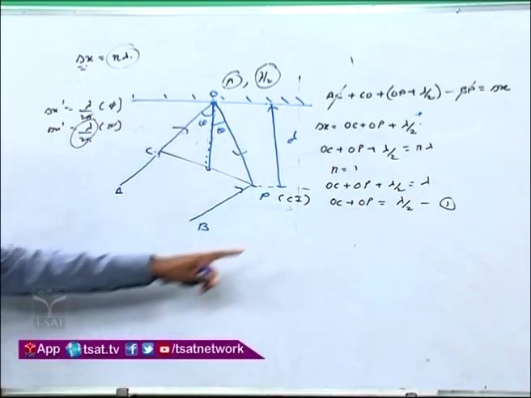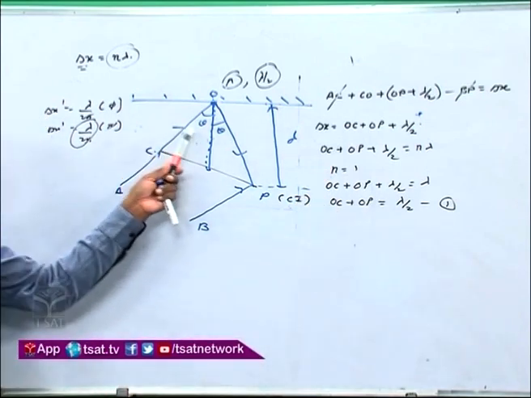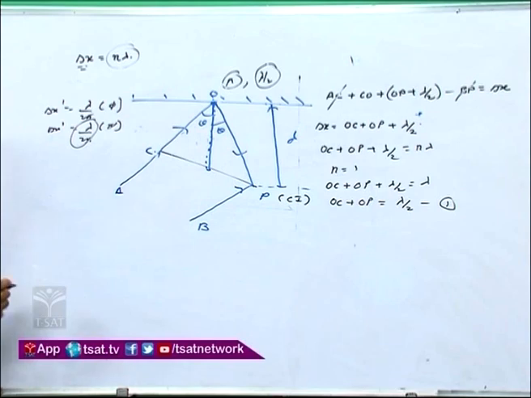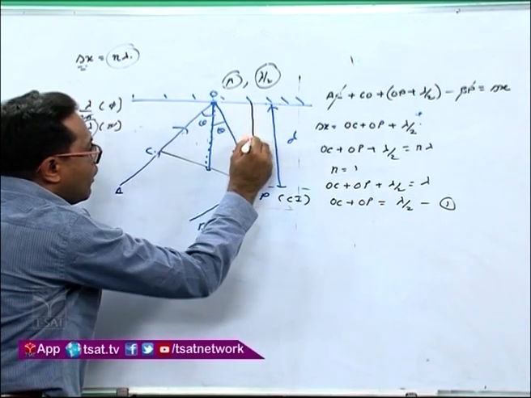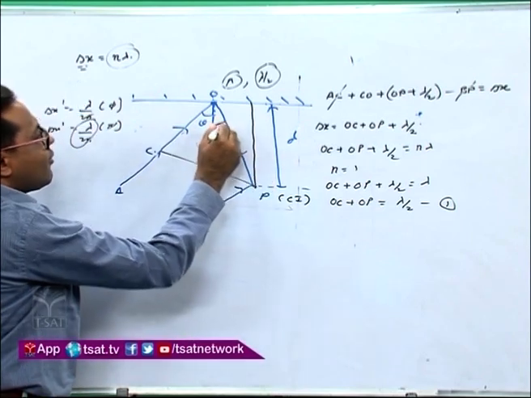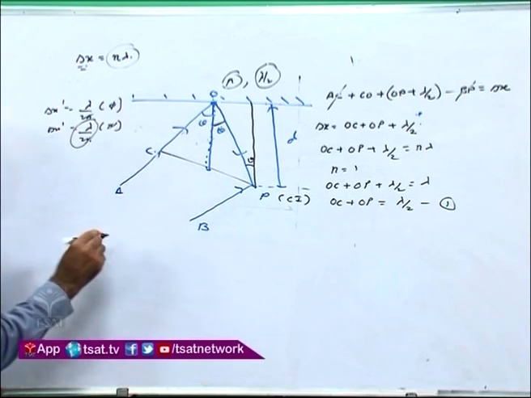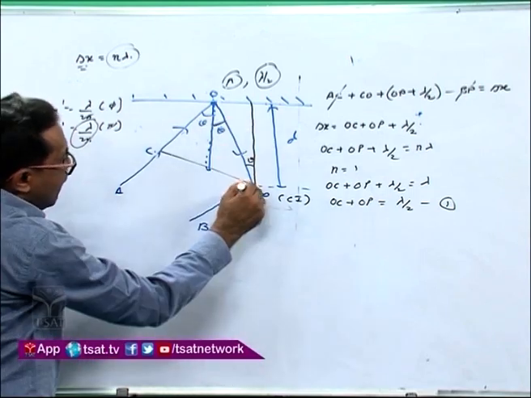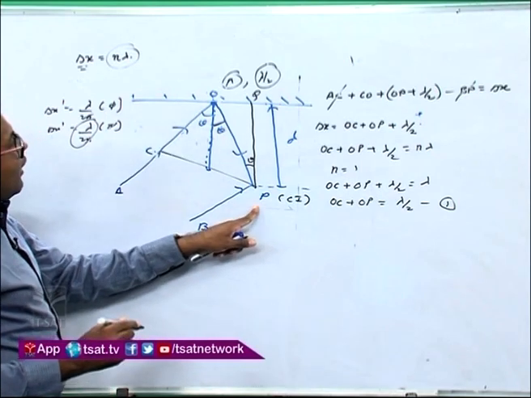Now we have to calculate OC and OP. Then only we can get theta. So first we go for OP. If I draw a perpendicular line over here, if this angle is theta, this angle is also theta. Now if I want OP, you can see this triangle, say this is Q, OQP, it is a right angle triangle.